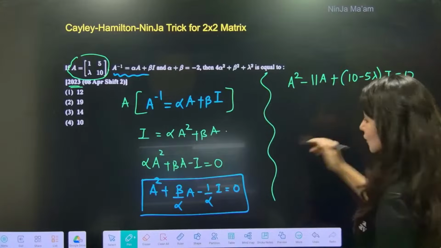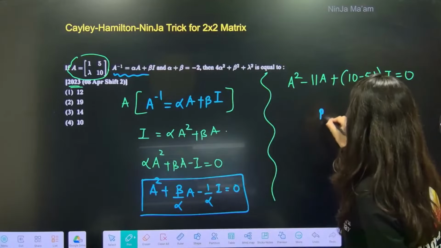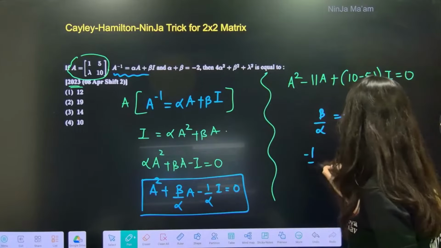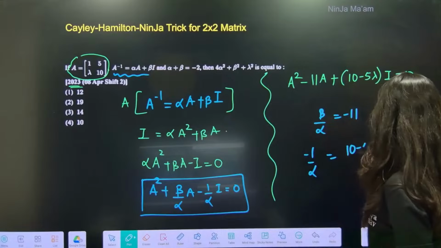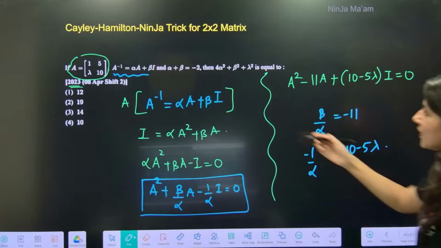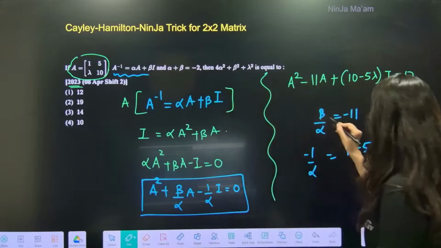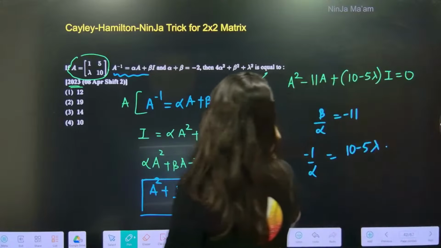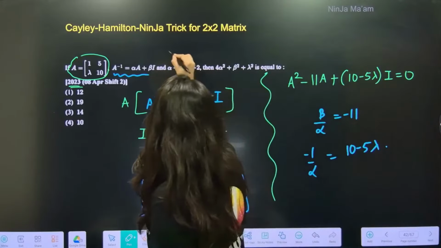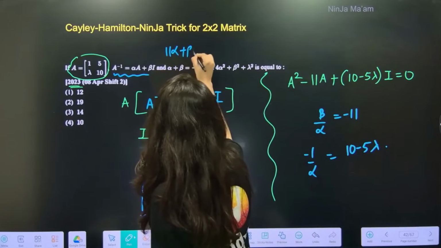So beta by alpha is minus 11, and minus 1 by alpha is equal to 10 minus 5 lambda. One more thing, alpha plus beta is minus 2. So clearly beta plus 11 alpha is equal to 0.